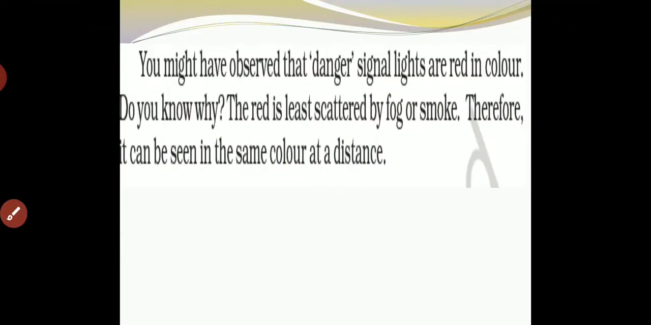You might have observed that danger signal lights are red in color. Why? Because red is least scattered by fog and smoke, so it can be seen from a far distance. Red color does not scatter as much as blue, so it can be seen from far away.